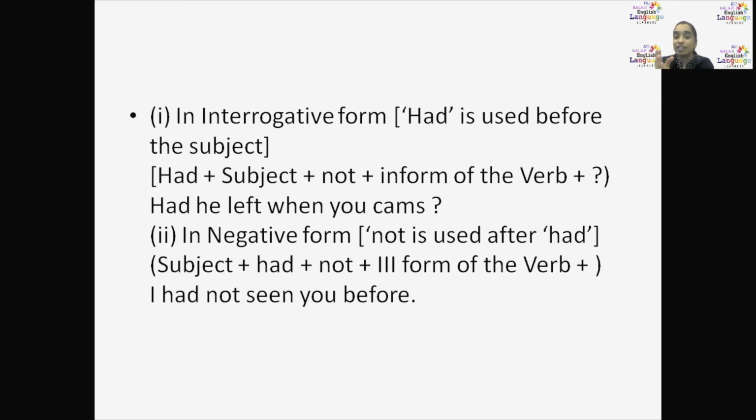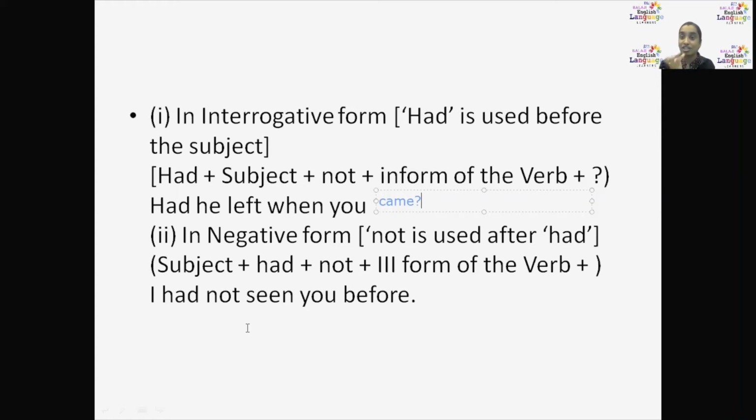Had he left when you came? Okay. Had she left when you came? Is it right? Instead of this, we should write came, C-A-M-E. Had she left when you came?